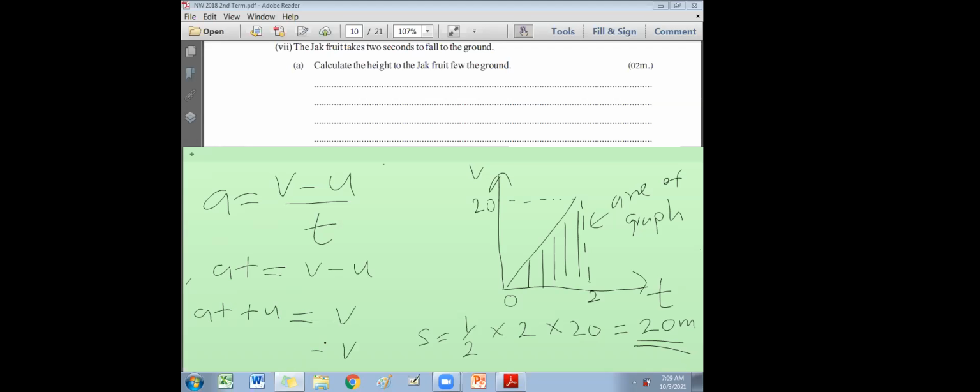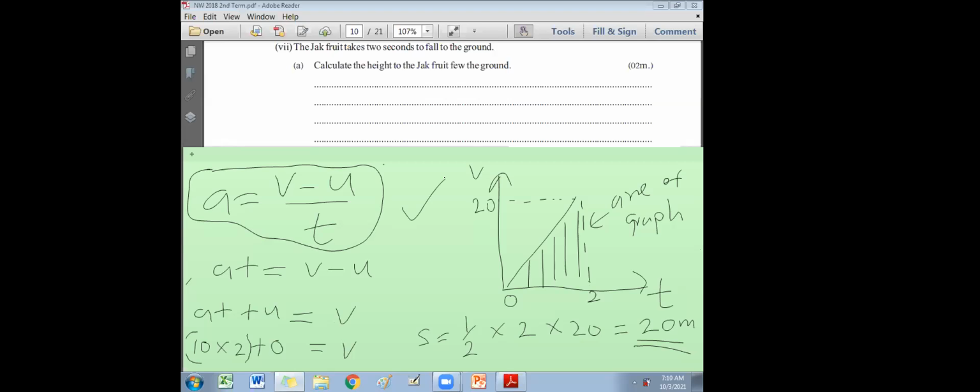So this is what I use. Velocity I don't know. Initial velocity, the jackfruit is hanging on the tree, is 0. What is acceleration? 10, gravitational acceleration 10. Time taken 2. Then you get 10 times 2, 20, plus 0. Final velocity 20. This equation, nothing new. I rearranged this equation. I make velocity the subject because velocity is the unknown one. I took everything else to the other side. Please copy down this method. What is acceleration? Change in velocity over time taken. You had done this equation, everyone should know. That is given in your syllabus.